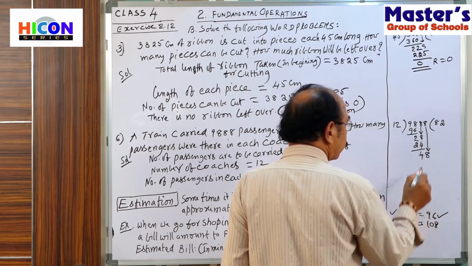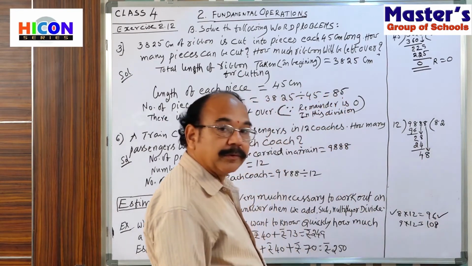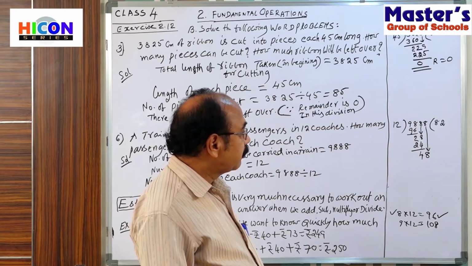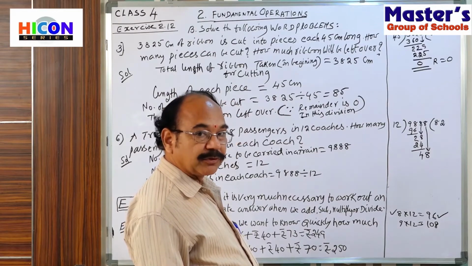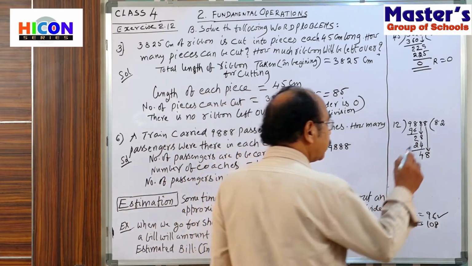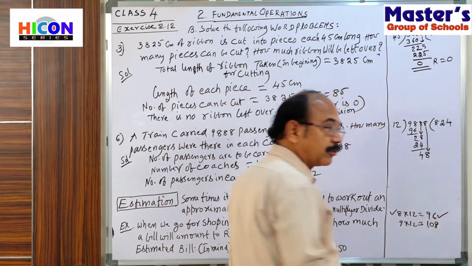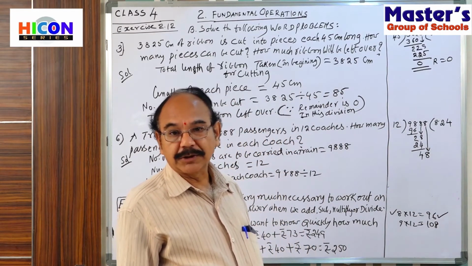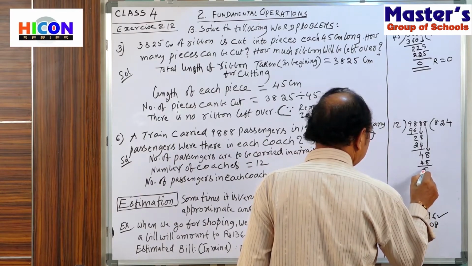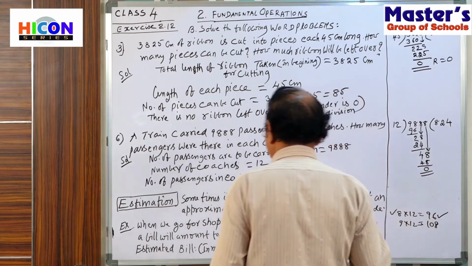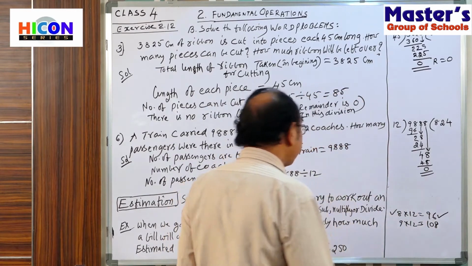Now in the multiplication table of 12, 12 fours are 48. So we say 4 times. 12 fours are 48. Remainder 0. So 824